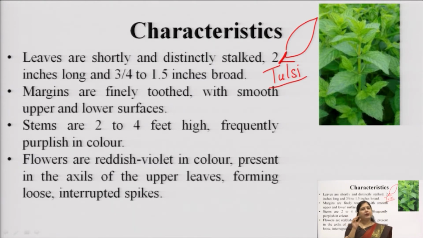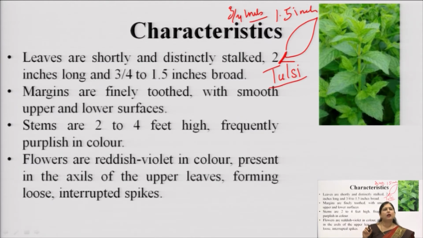The size of the leaf is around a maximum of 1.5 inches in length and 3/4 inch in width. So from 3/4 inch to 1.5 inch is the size of this particular leaf, and the margin of the leaf is finely toothed.